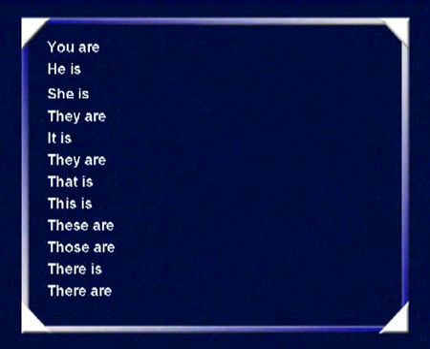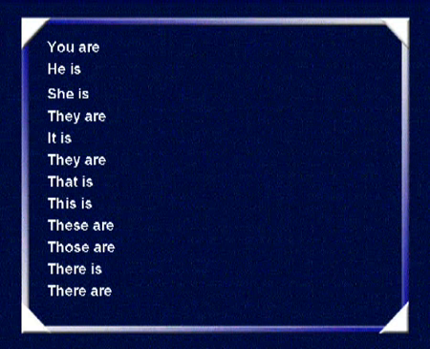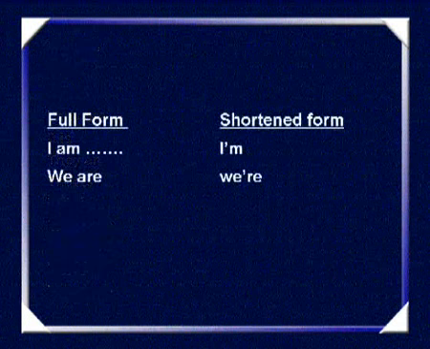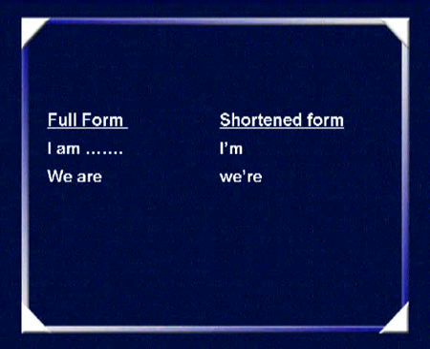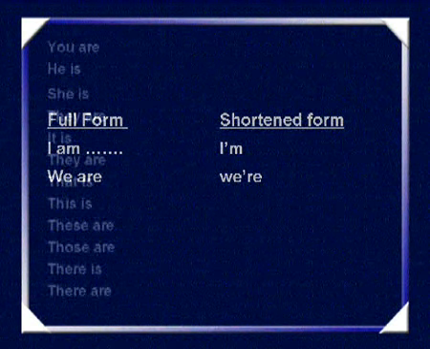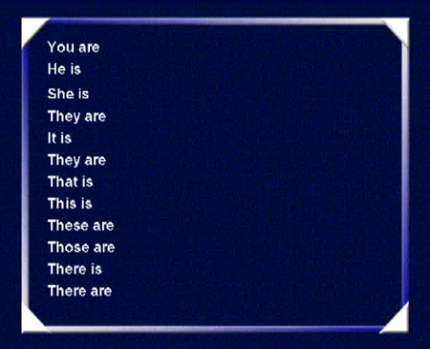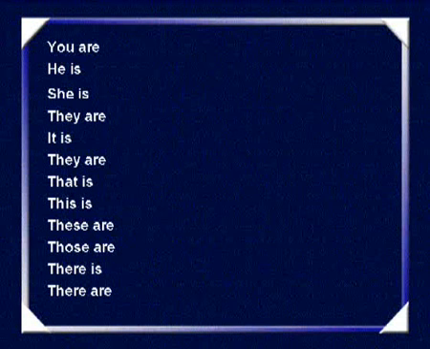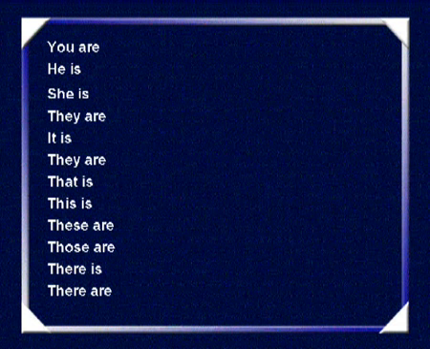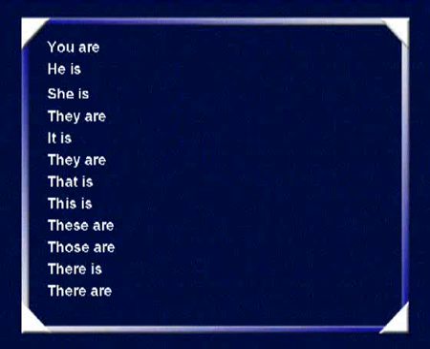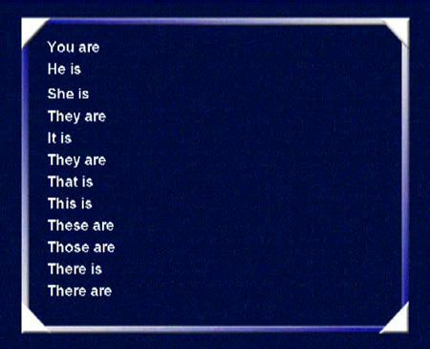I have given you a list of many other full forms. Try and shorten them and write them down. Look at the slide once again. I am changes to I'm. We are changes to we're. You are. He is. She is. They are. It is. They are. That is. This is. There are. Those are. There is. There are. Try and write the shortened forms of all these expressions.